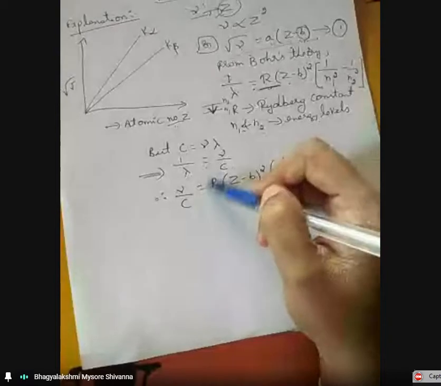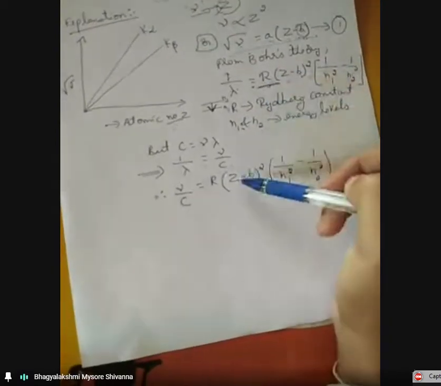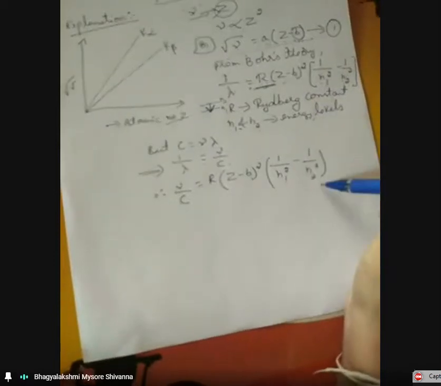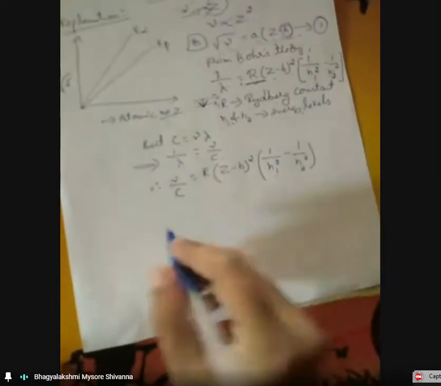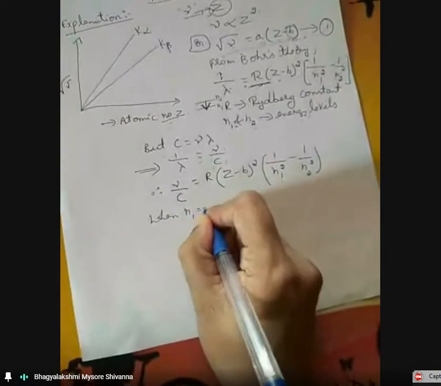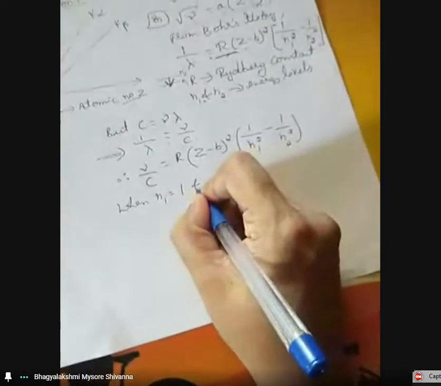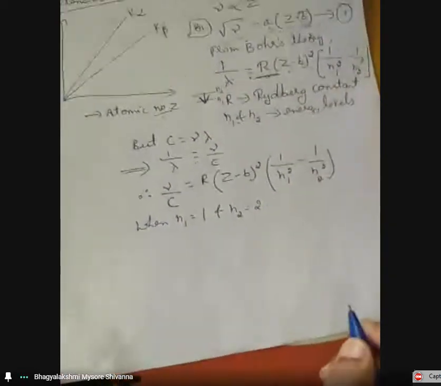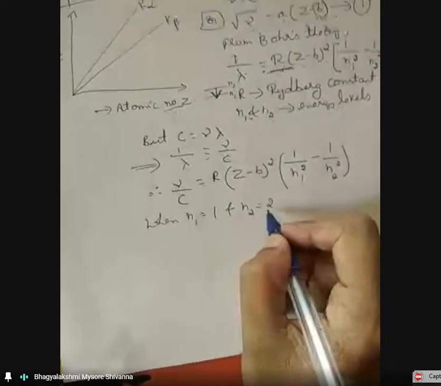So mu by C should be equal to R into (Z minus B) whole square into (1 by N1 square minus 1 by N2 square). Let us consider when N1 is equal to 1 and N2 is equal to 2.